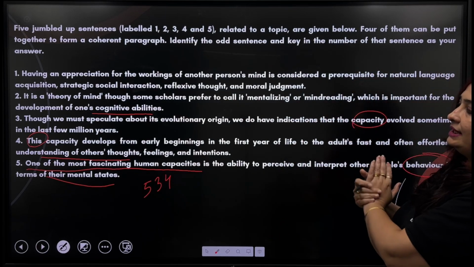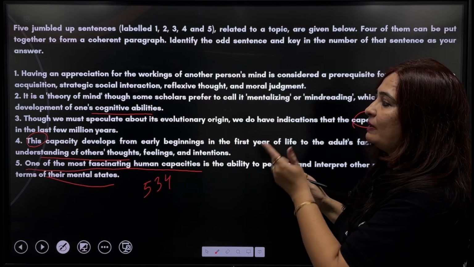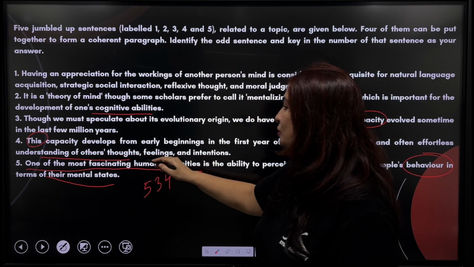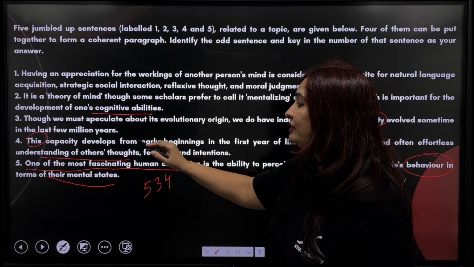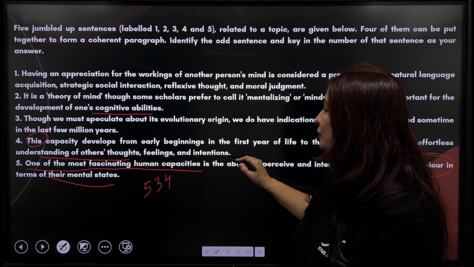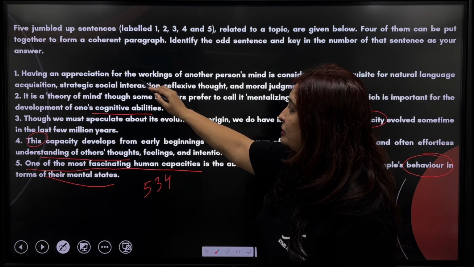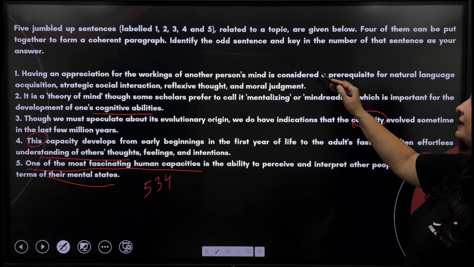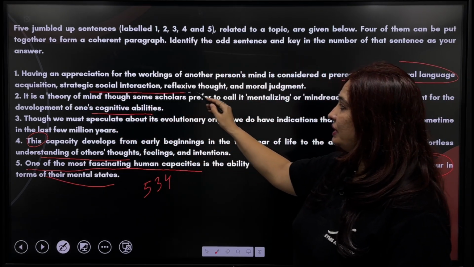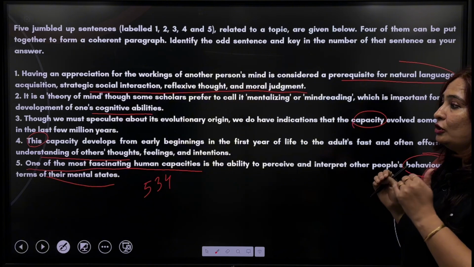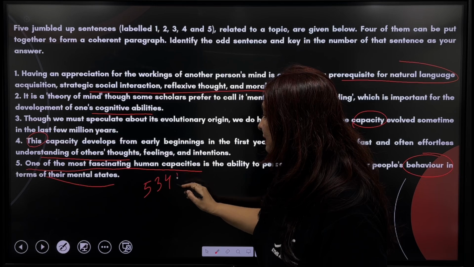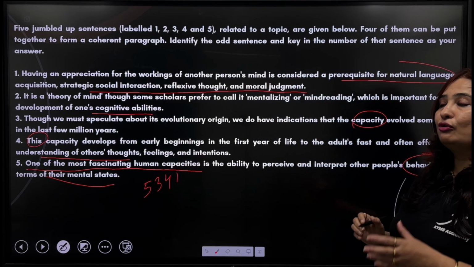Now if you read both the sentences properly, and if I read the last part of the fourth sentence, it is saying often effortless understanding of others' thoughts, feelings, and intentions. So basically we are trying to understand the others' thoughts, feelings, and intentions. And if we are doing this thing, then having an appreciation for the workings of another person's mind is considered a prerequisite for natural language acquisition, strategic social interaction, reflexive thought, and moral judgment. So again, after 4, we can beautifully keep first. So the right sequence is going to be 5, 3, 4, 1.